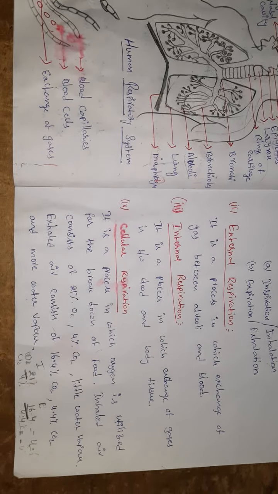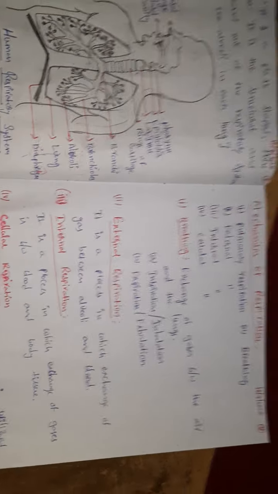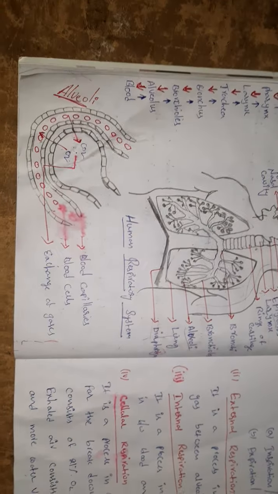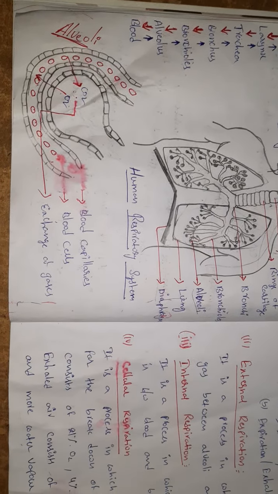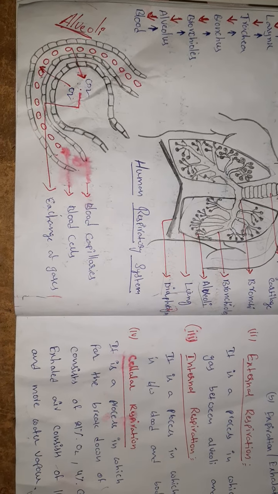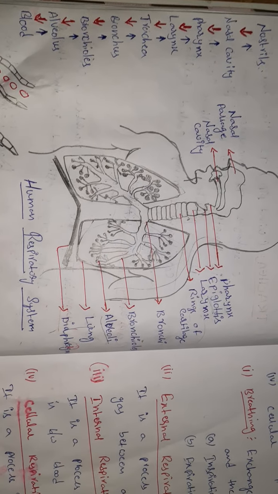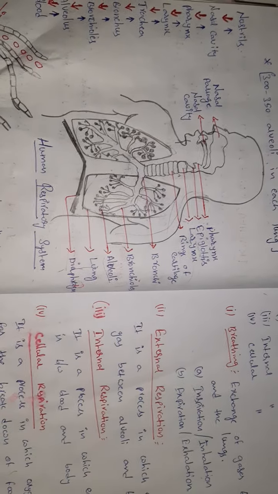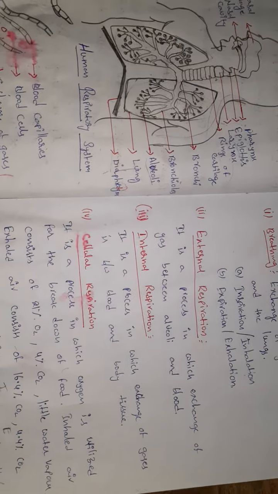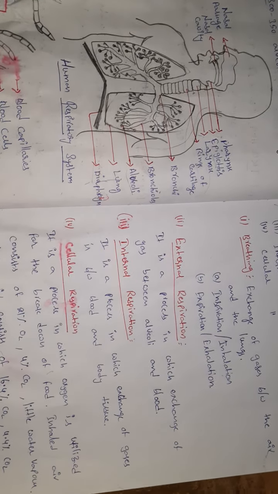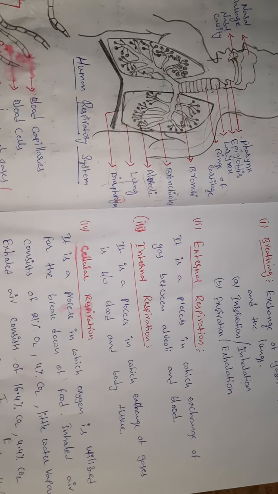Any doubts, students? Yes, a very easy process, because it is just the types of respiration. Next class we will discuss how oxyhemoglobin is formed, what the process is. So this is a very important flowchart and diagram, the four types of respiration definitions, right?